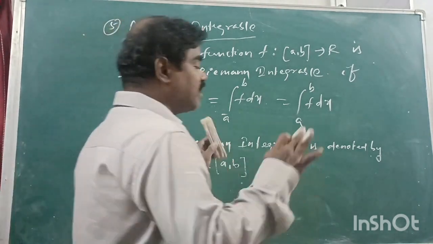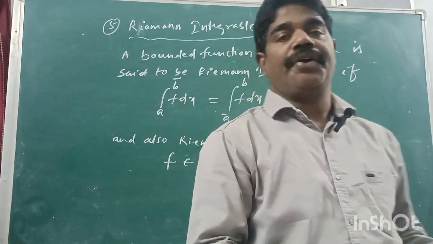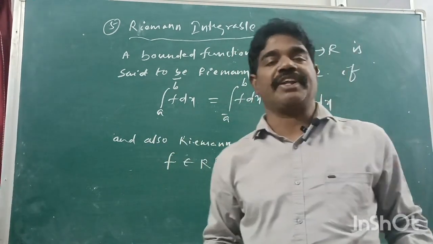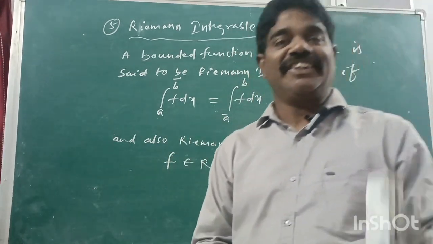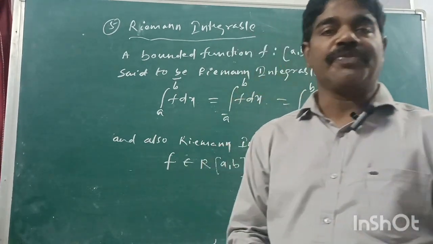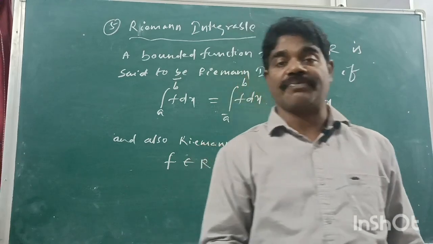Right? This is the main basic concept of Riemann integration. Have you understood? In the next class, in the next episode, I will teach you all the theorems of Riemann integration.